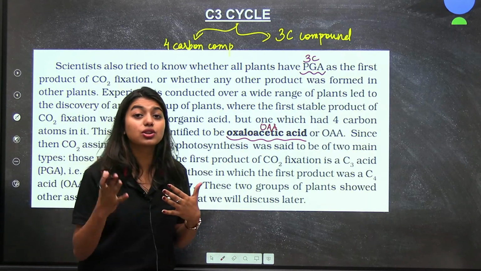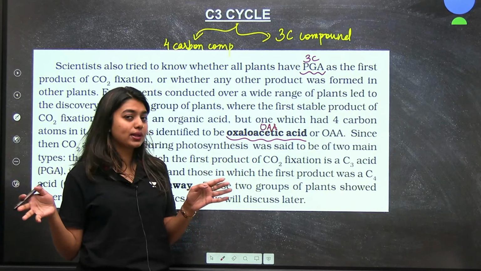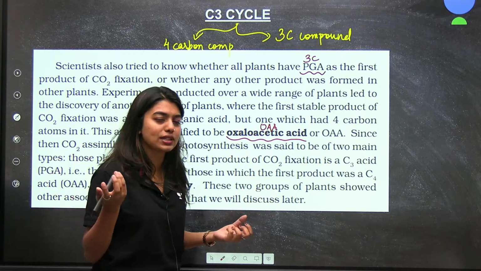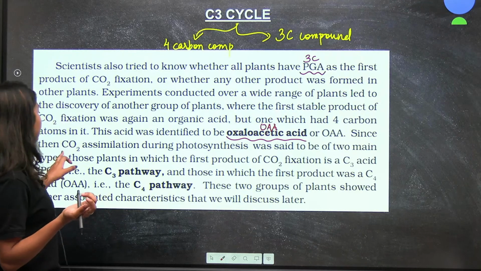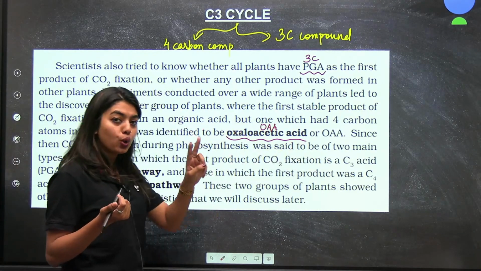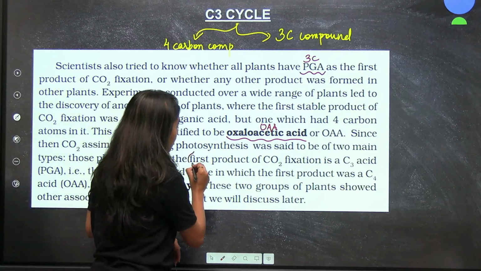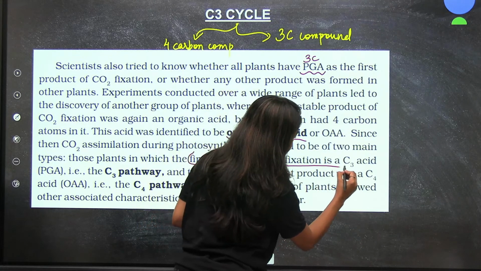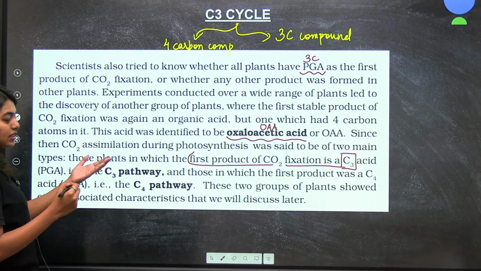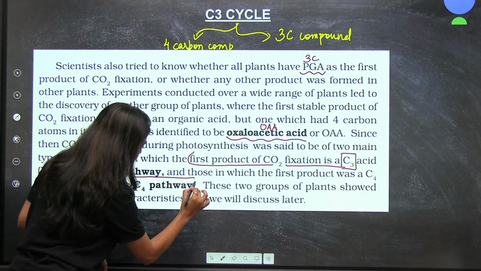That is when they understood that maybe there are 2 types of cycles, a C3 cycle and a C4 cycle. Since then, carbon dioxide assimilation during photosynthesis was said to be of 2 main types: plants in which the first product of carbon dioxide fixation is a 3-carbon compound, called the C3 pathway, and the second one, the C4 pathway.